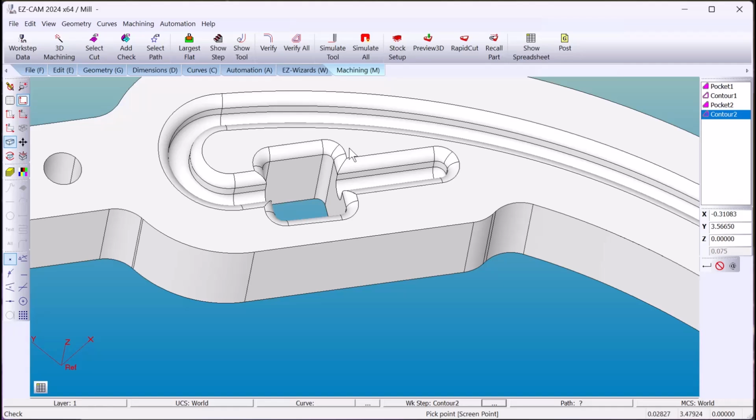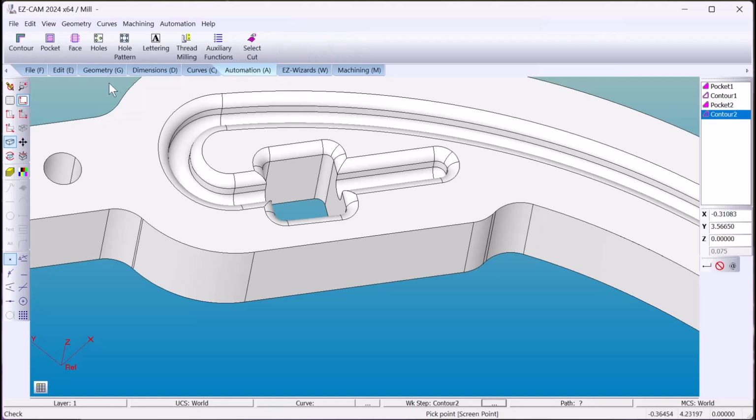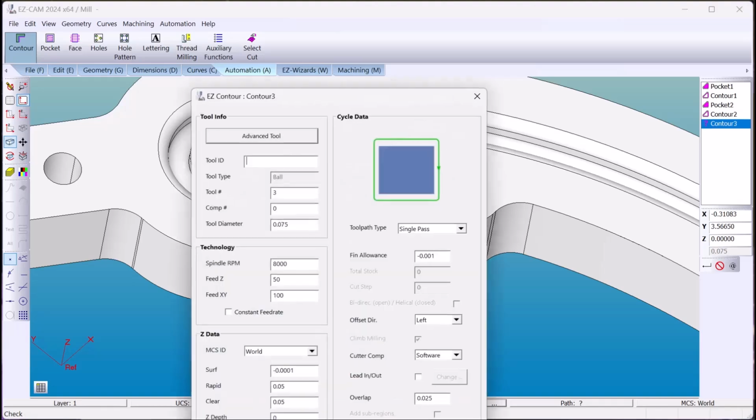Now for our corner round, we're going to check the radius. And down below in the middle, 0.0375. Now we could use a ball end mill and contour that. That's all your preference. I'm going to use a corner round.